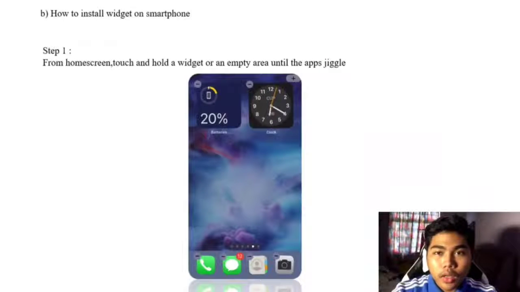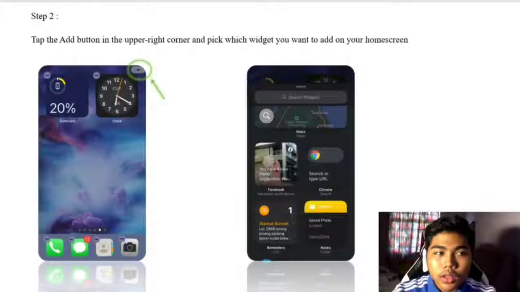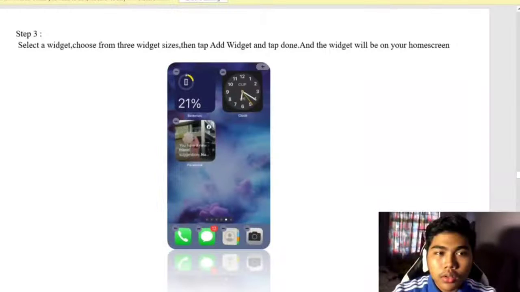Furthermore, this is how to install a widget on a smartphone. Step 1. From the home screen, touch and hold a widget or an empty area until the apps jiggle. Step 2. Tap the add button in the upper right corner and pick which widget you want to add on your home screen. Step 3. Select a widget. Choose from 3 widget sizes, then tap Add Widget and tap Done. And the widget will be on your home screen.